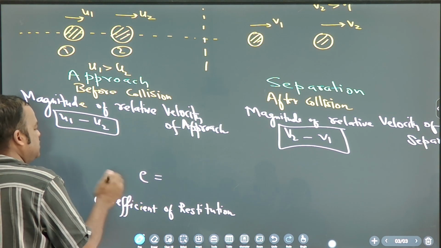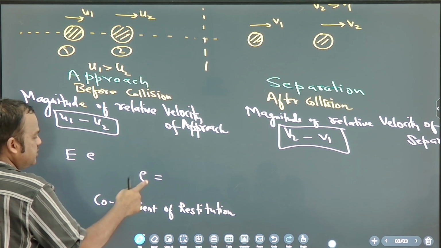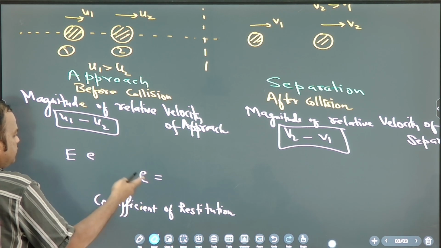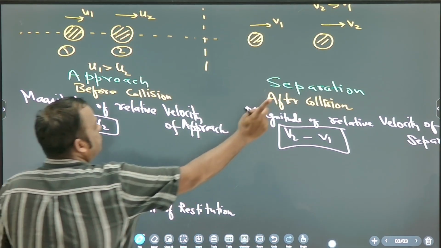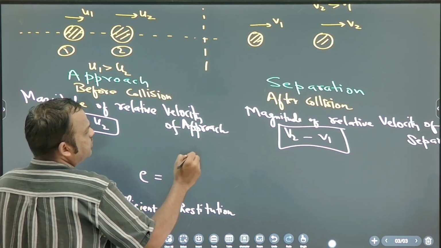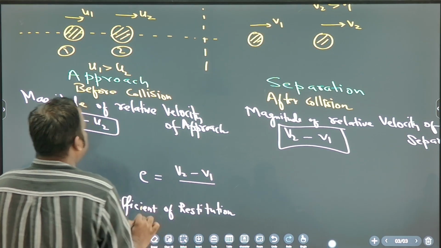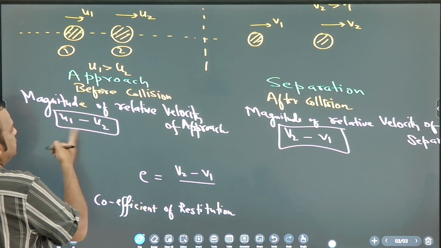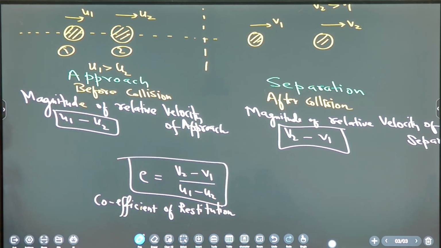Small e. This is capital E, this is a small e. So it is given by this divided by this: relative velocity of separation divided by relative velocity of approach. Note down, this is the formula.